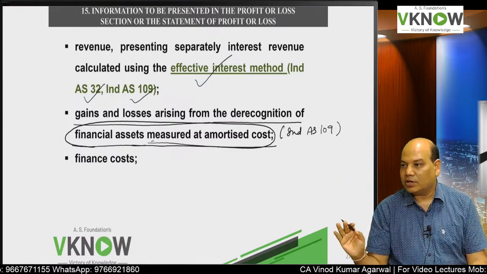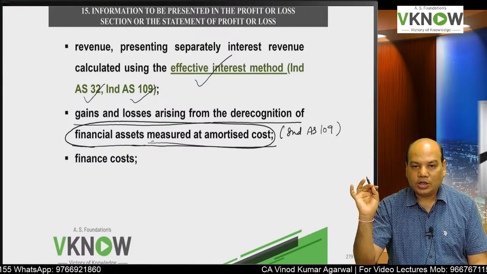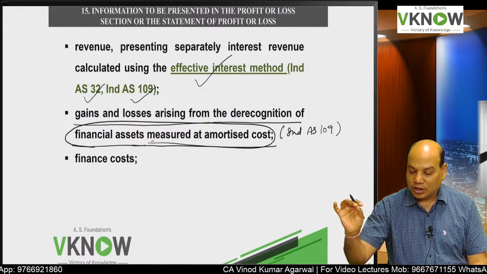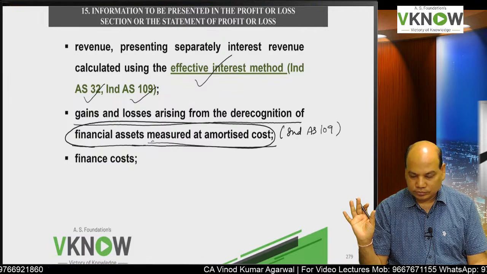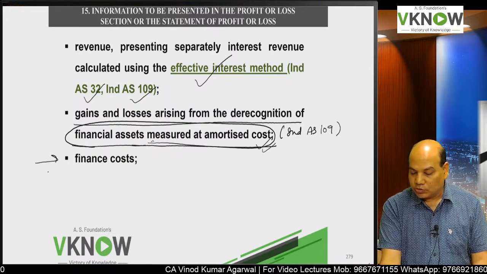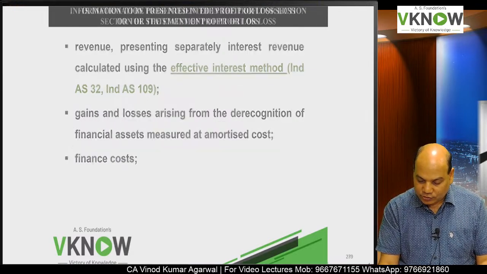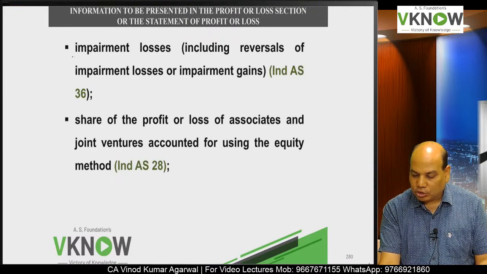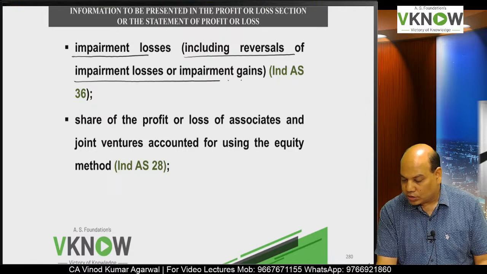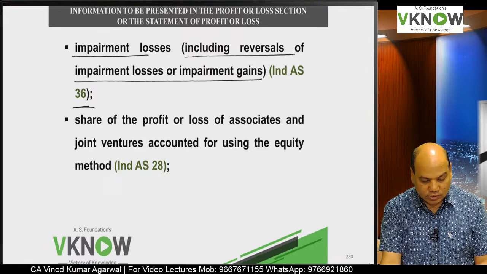Financial assets are of three categories: FVTPL, FVT OCI, and financial asset carried at amortized cost, means at cost subject to some adjustment. Then you will disclose finance cost in the P&L account. Then you will disclose impairment losses, also reversal of impairment losses or impairment gain as per Ind AS 36.